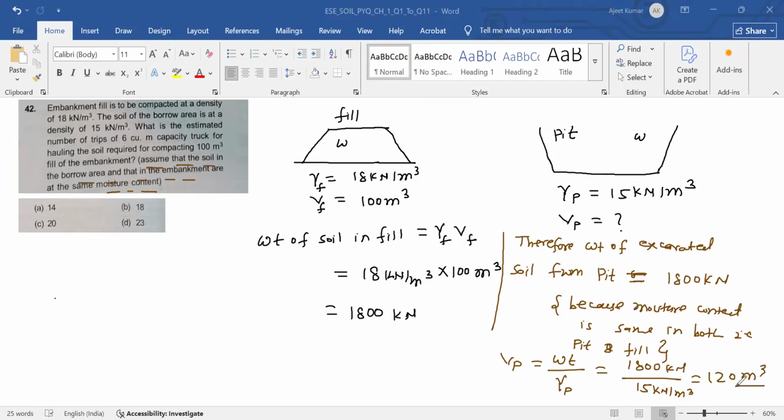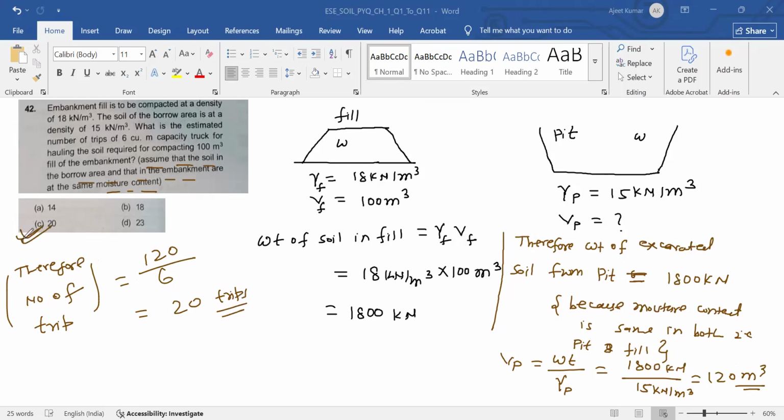When we take this ratio, 1800 divided by 15, you will get 120 meter cube. Therefore, number of trips is equal to total volume excavated, 120, divided by capacity of one trip, 6, so that is 20 trips. So answer will be C.